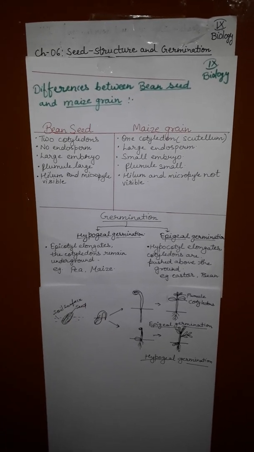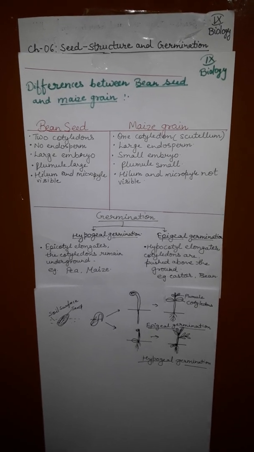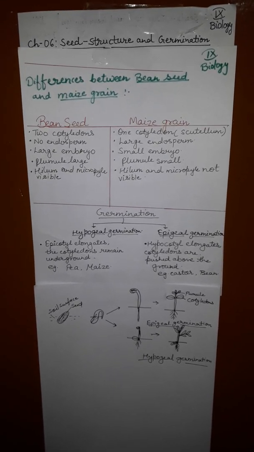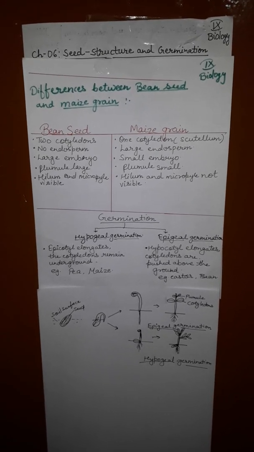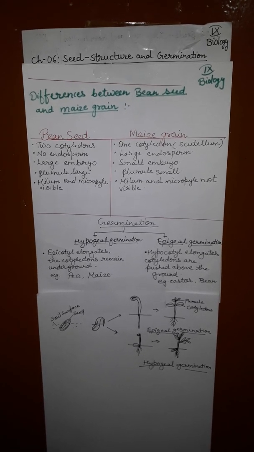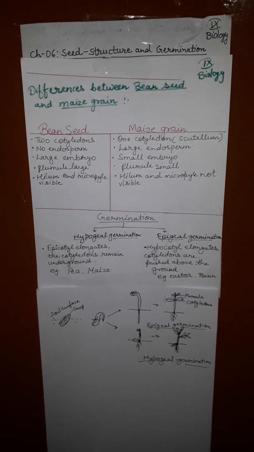Exactly what is germination? Germination is the process of the formation of a seedling developed from the embryo. The seed always contains a dormant embryo, meaning it is in an inactive form. It is said to be in a state of dormancy.